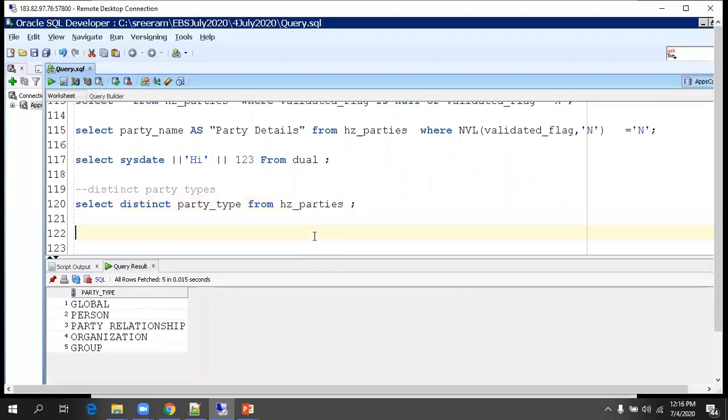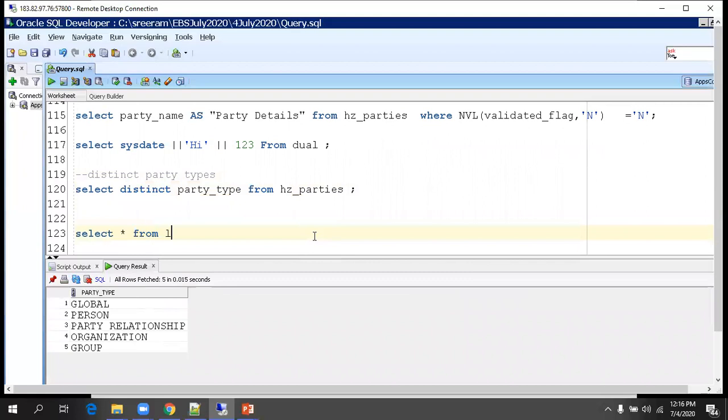Okay. Let us say, select star from GL ledgers.